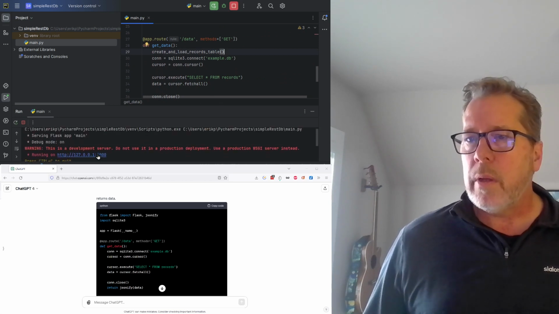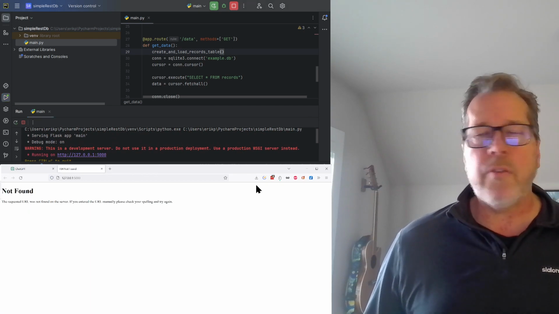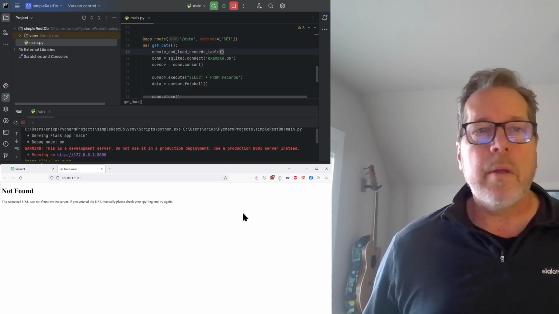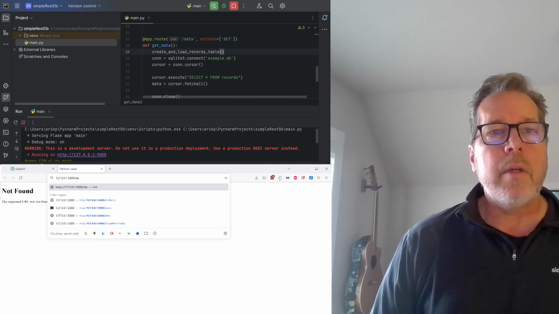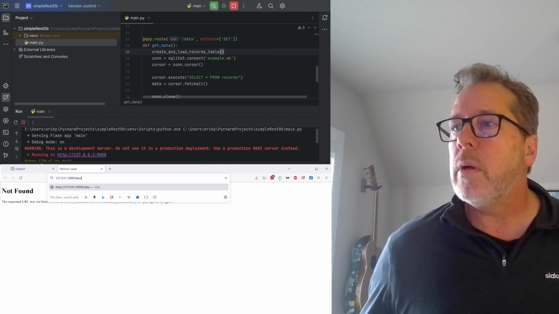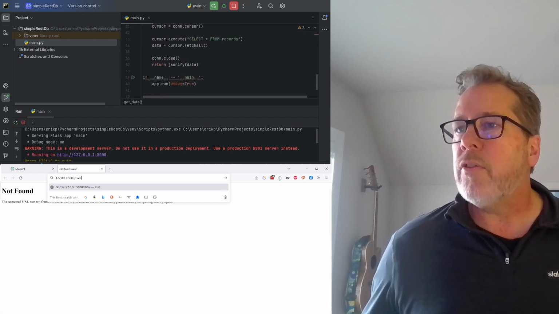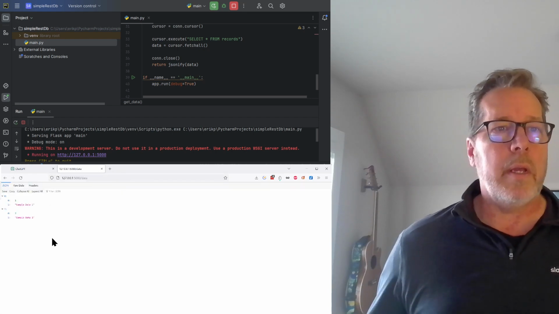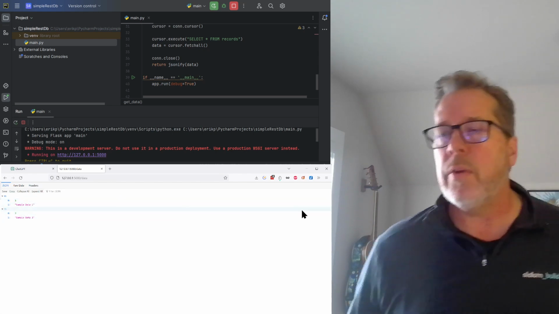Oh, claims to be running. All right, control click, 404 not found. That's not surprising. I get the same thing every time because I haven't used the actual route. So let's add that onto the end of our request. And what is my expectation here? It's going to connect, select all, fetch, return it as JSONified data. And it did. So record 1, sample data 1, record 2, sample data 2.